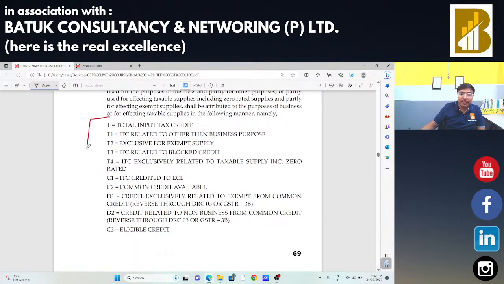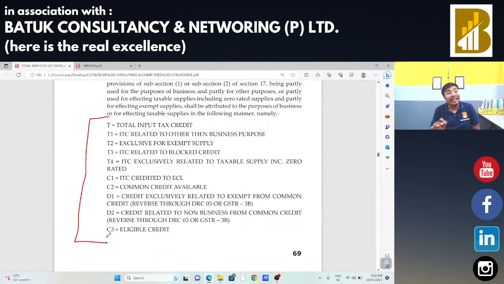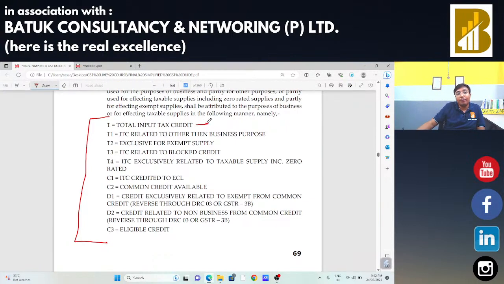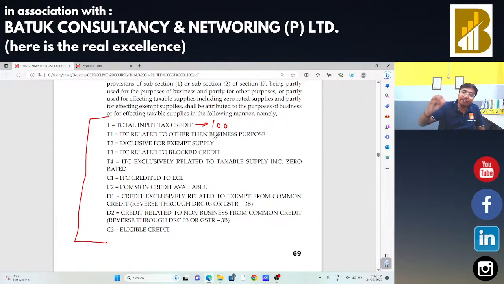This is the formula which is here. I am going to take certain fictitious figures, and from those figures, I am going to explain the concept of rule number 42. सारा का सारा concentration आपका यहाँ पर होना चाहिए, इस example पर होना चाहिए. Now, suppose total input tax credit which is available in the GSTR 2B return is 100 rupees. ITC related to other than business purposes. Suppose उसने घर के लिए कोई आइटम खरीदा है, उसकी वाइफ के लिए कोई पर्टिकुलर आइटम खरीदा है, बच्चों के लिए कोई आइटम खरीदा है. The particular input which is not related to business purposes, that is 10 rupees.